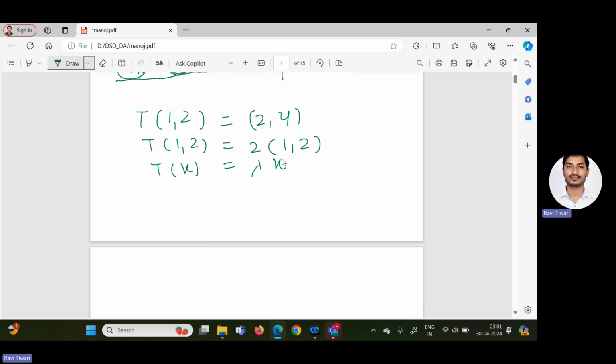So you are looking here, x is (1, 2) and here lambda equal to what? 2. So we can say if you are having a linear transformation, T of (1, 2) equal to (2, 4), it means the eigenvalue of the linear transformation is 2 and the eigenvector is (1, 2). So this is the meaning of eigenvalue and eigenvector.